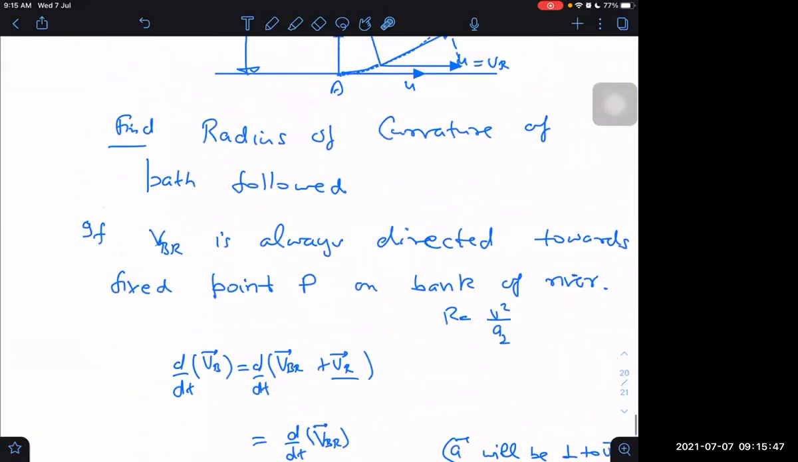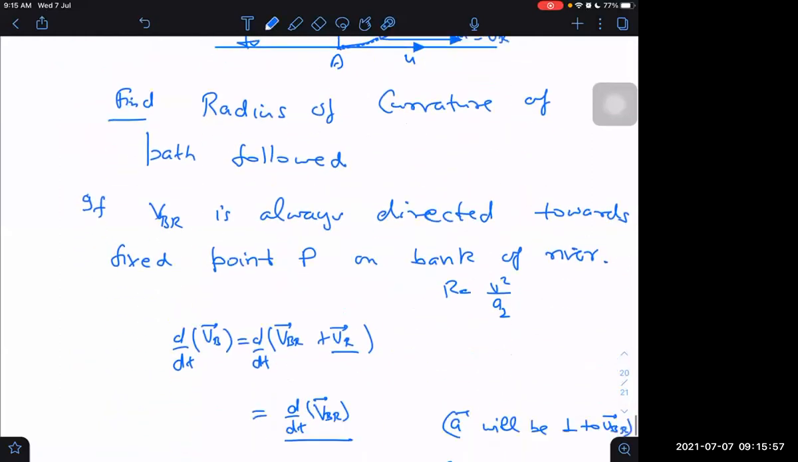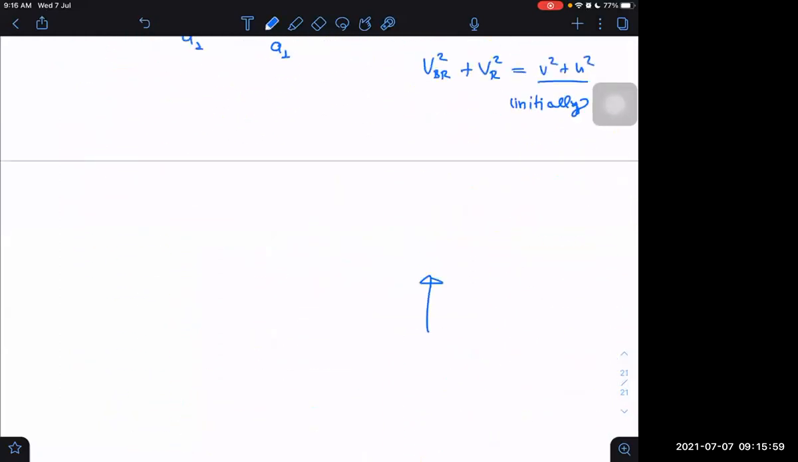What about A perpendicular? Velocity initially will be in which direction? That resultant velocity will be in this direction, right? Yes, sir. Initial resultant velocity will be like this. This is VBR. This is V. So initial resultant velocity will be something like this here. That is VB, which is equal to the square root of V square plus U square.